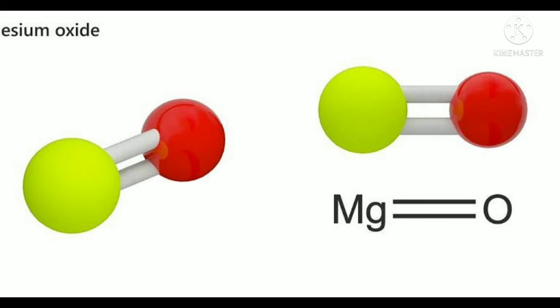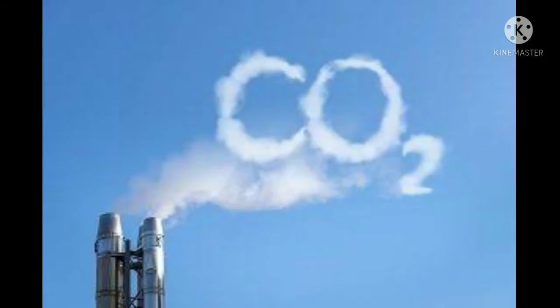Similarly, the compound magnesium oxide: Mg 1 and oxygen 1, they are joined with a double bond. This one you will get in the higher classes. By taking the double bond of both the elements, magnesium oxide is formed. Carbon dioxide. What can you understand by this picture? That carbon dioxide is a poisonous gas for us, isn't it? We exhale carbon dioxide. From industries also carbon dioxide gas comes out.